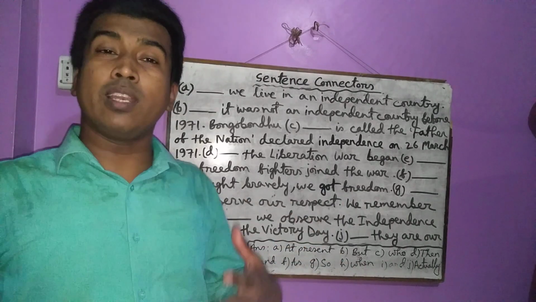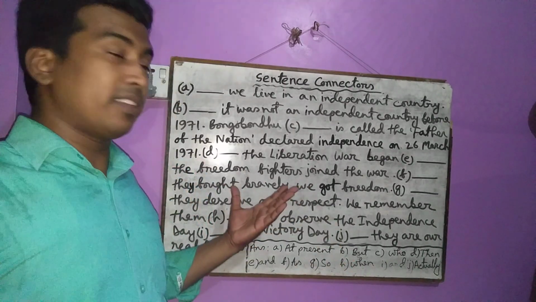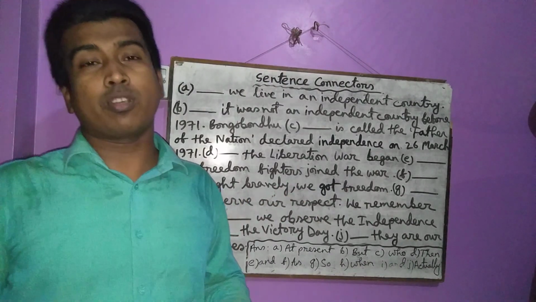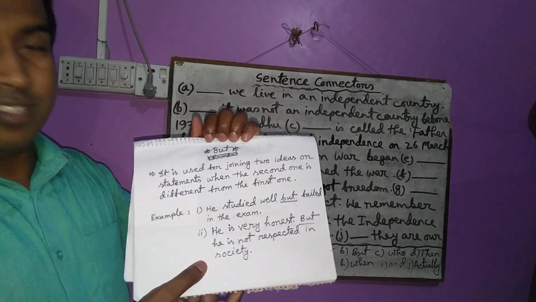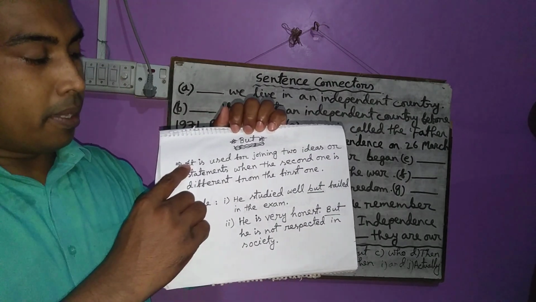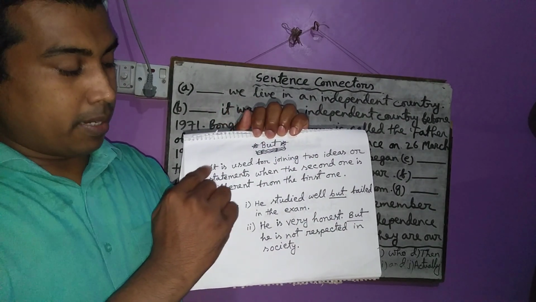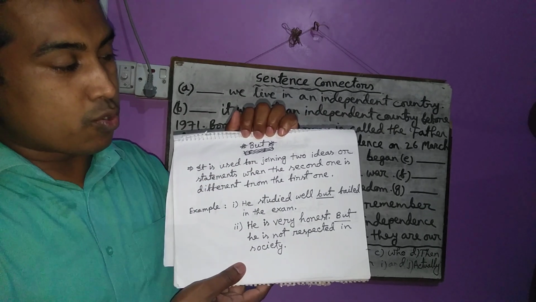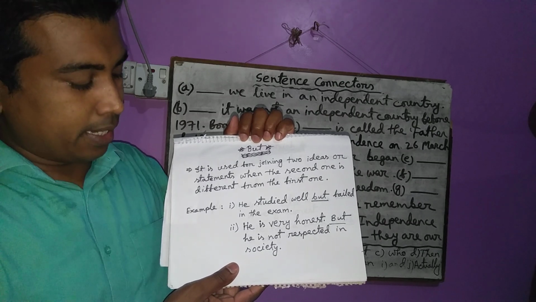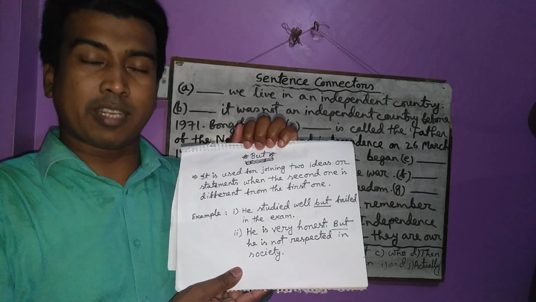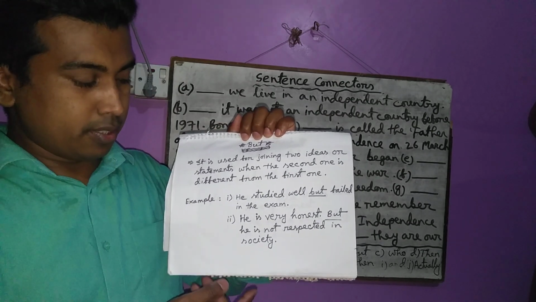So, why do we use but here? That's why you have to know the use of but. Okay, look at here. You can see there. I have written something, but. It means but is used for joining two ideas or statements when the second one is different from the first one. That means totally opposite.